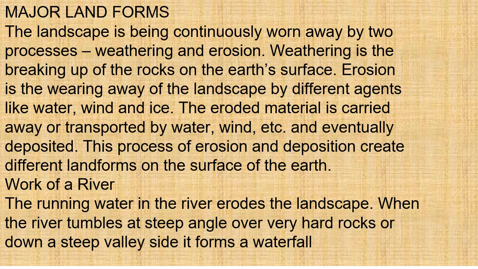So again I am telling you, there are two processes that shape the landscape: weathering and erosion. Weathering is the breaking of rocks, and erosion is the wearing away of the landscape by different agents like water, wind and ice. This process of erosion and deposition creates different landforms on the surface of the earth. I hope the major landforms are clear to you.